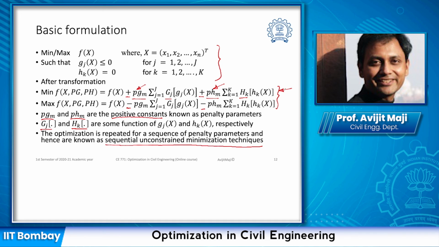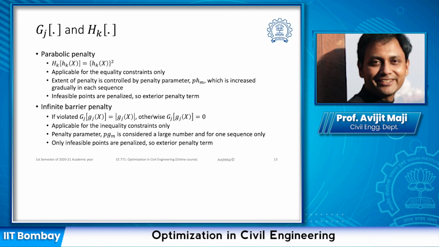Before we go to a solution, let us first understand these particular functions, the inequality constraint function and the equality constraint function. Here are a few examples of inequality and equality constraint functions. First we will look into the equality constraint function. It can be the parabolic penalty, and in this case it is going to be of this nature.